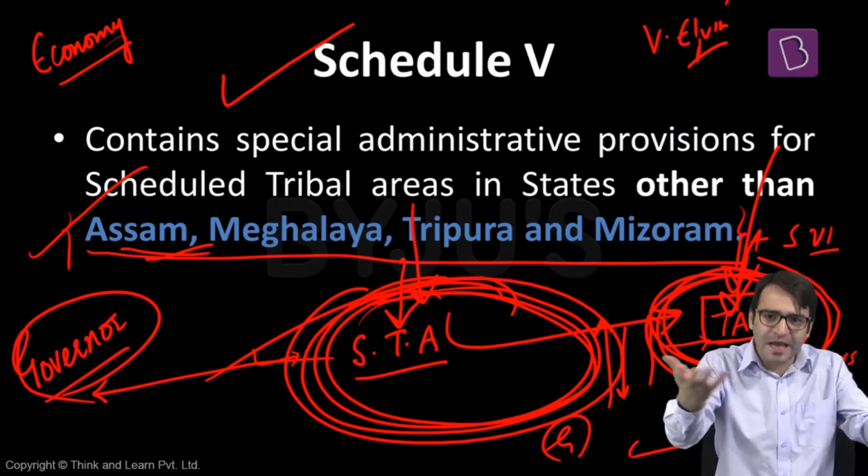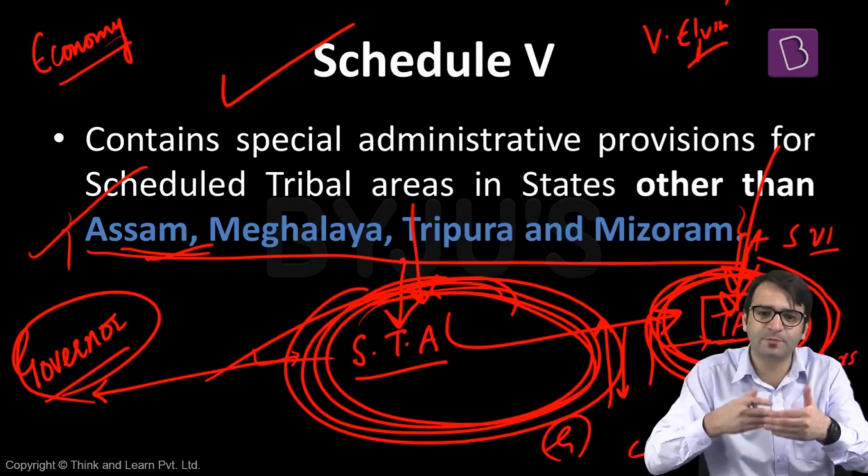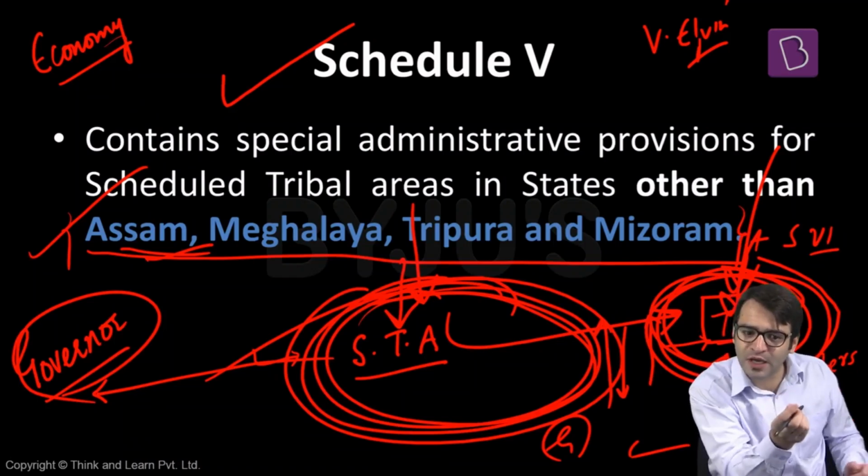Because all this land is mine. All this land is communally owned by every single tribal of that area. So there was no private property, so far as tribal areas were concerned. So I would shift my agriculture to another piece of land. And when the fertility of that soil would reduce again, I will shift to another patch of land.